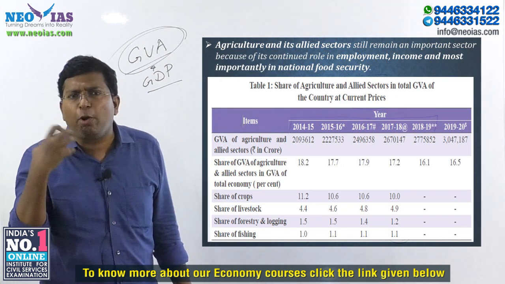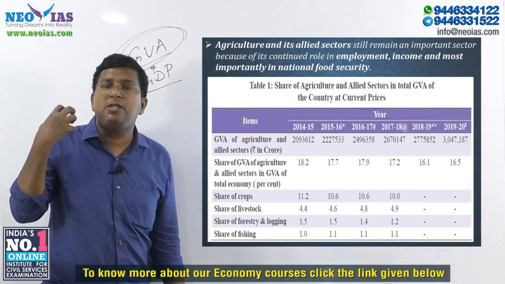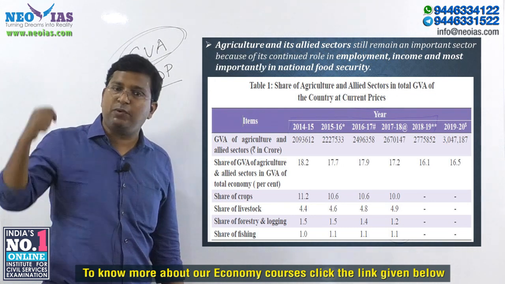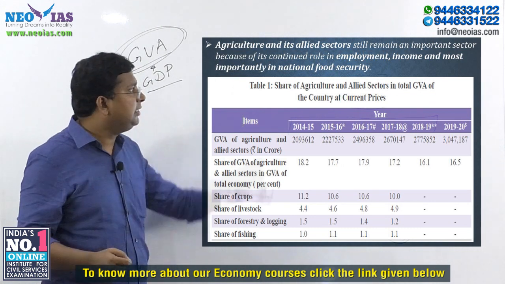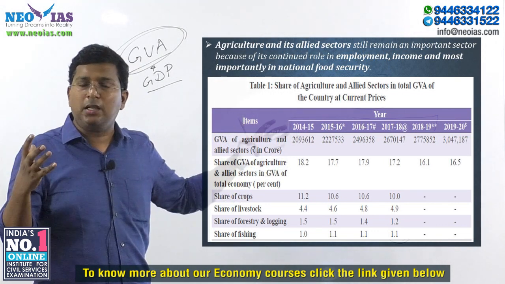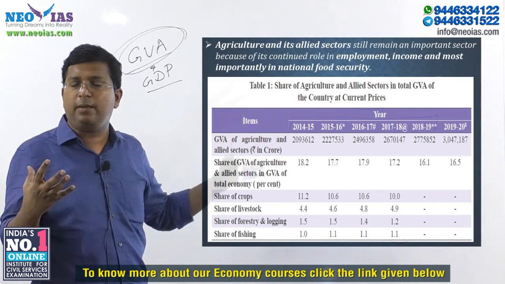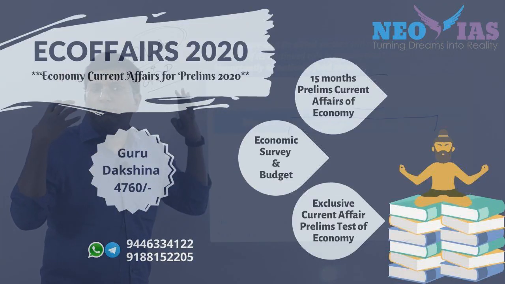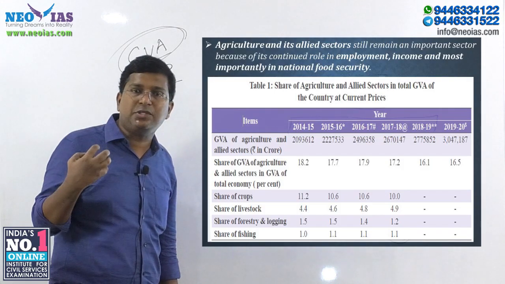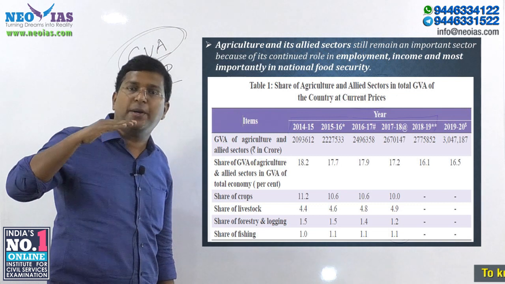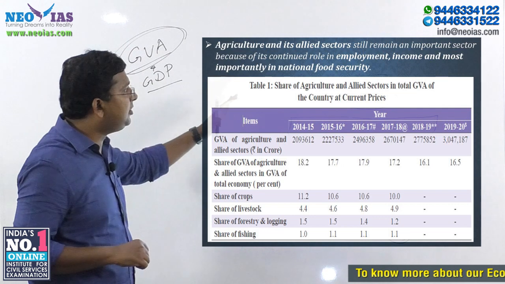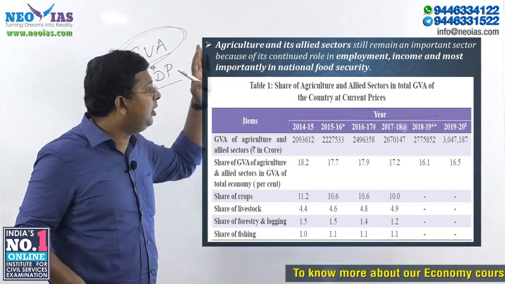Nearly 50% of our population is dependent on agriculture and the allied sector. So it is the duty of the government of India as well as the state governments to ensure that the agriculture and allied sector grows consistently. Earlier, many agricultural experts believed that agriculture in India should grow at 4% consistently.